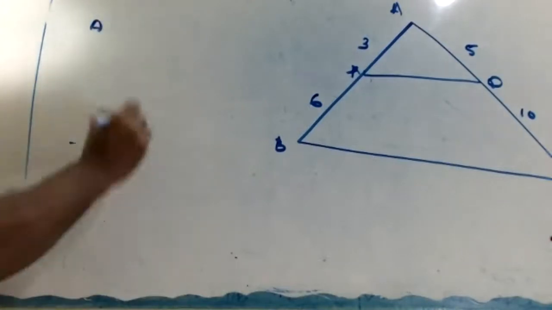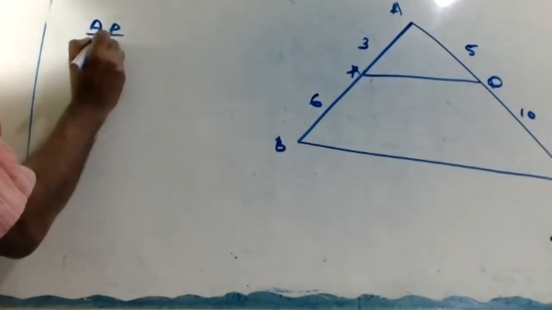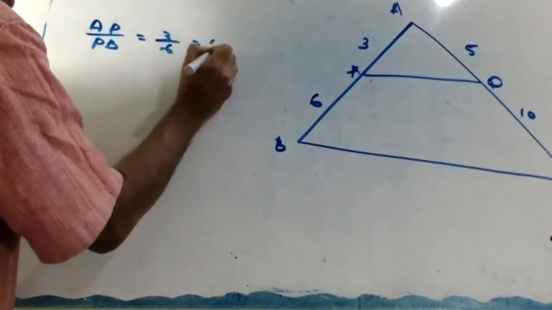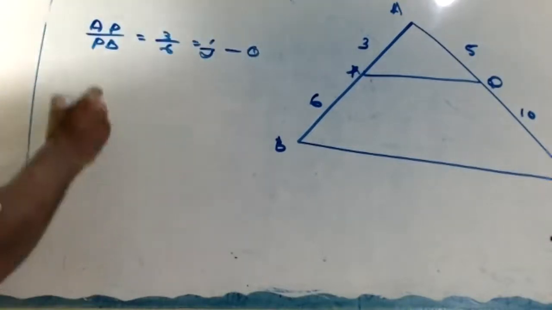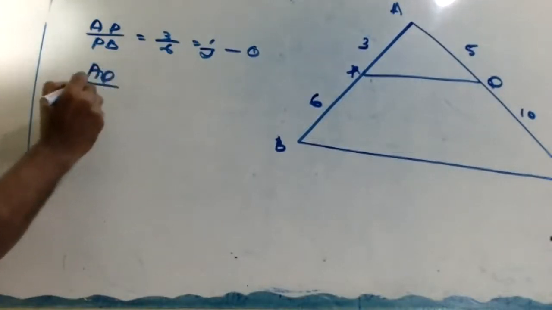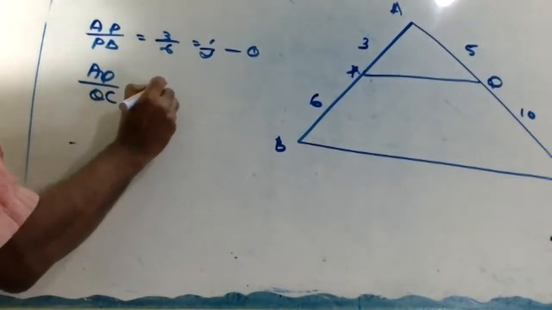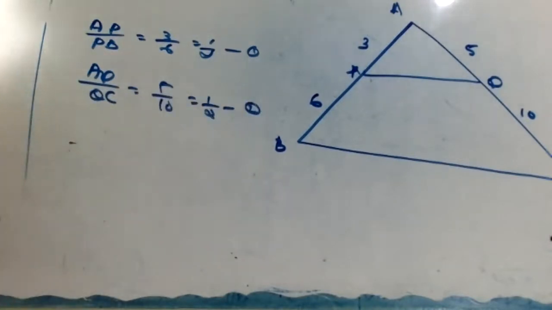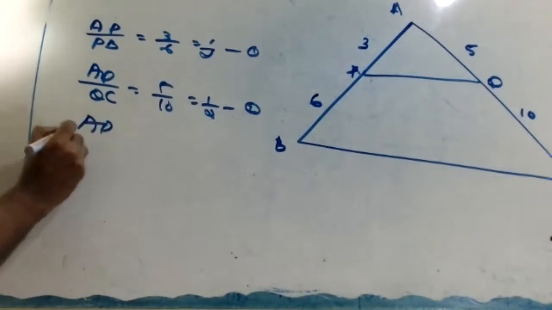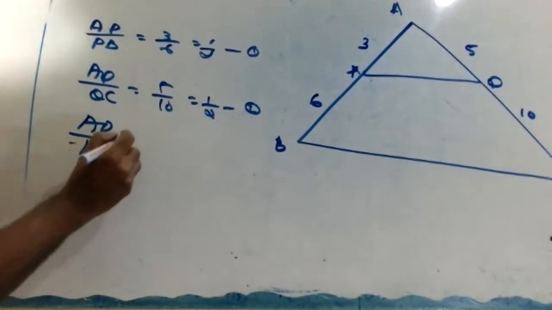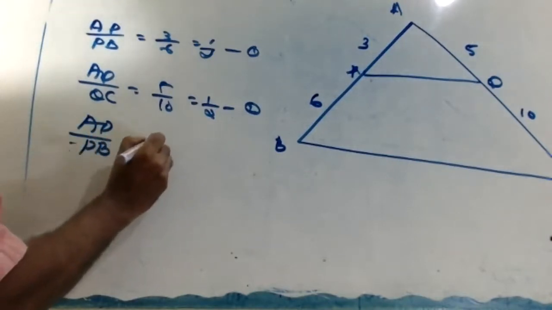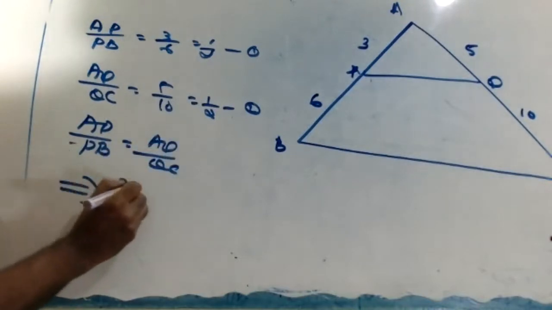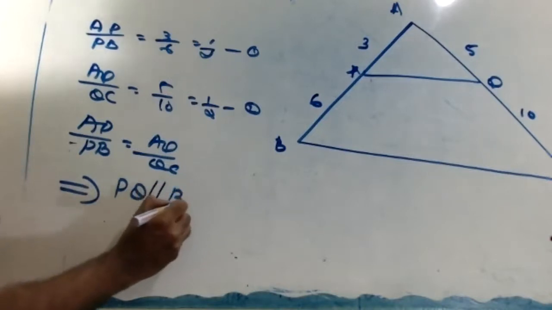Two methods there is. You can write AP divided by PB equal to 3 by 6 equal to 1 by 2. Number 1. AQ divided by QC also 5 by 10 equal to 1 by 2. Number 2. Therefore, AP divided by PB equal to AQ divided by QC, which implies PQ parallel to BC.